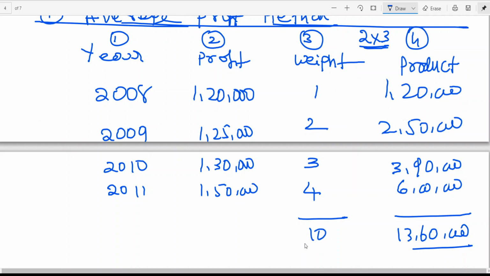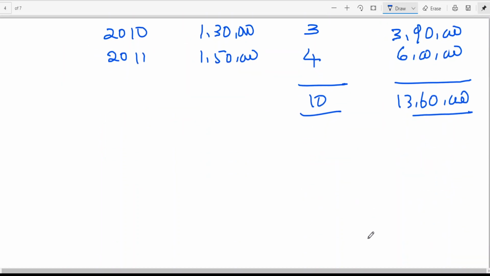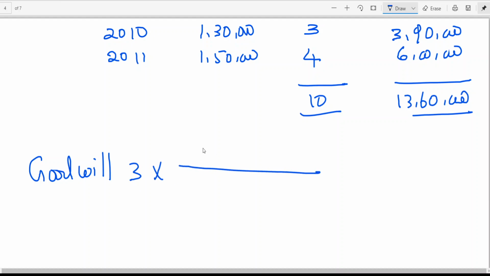Here if you look at the weight, you are getting 10. So the goodwill is equal to 3 years into total product by total weight. This is the formula.